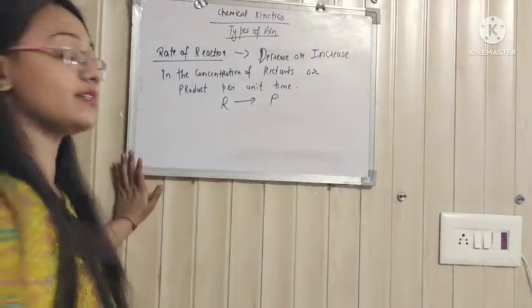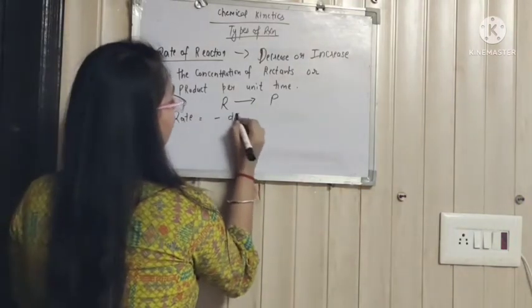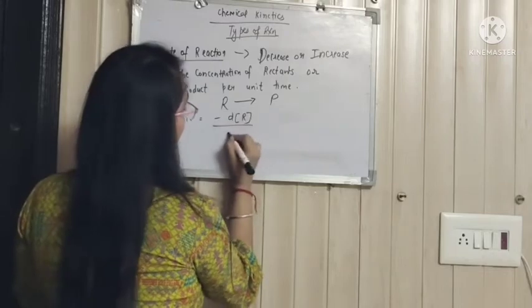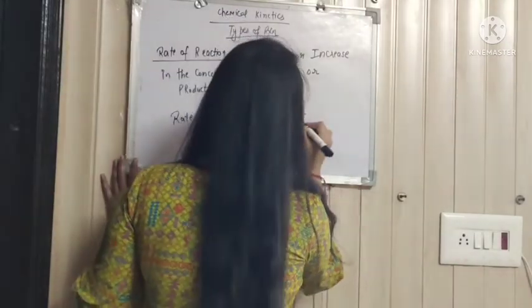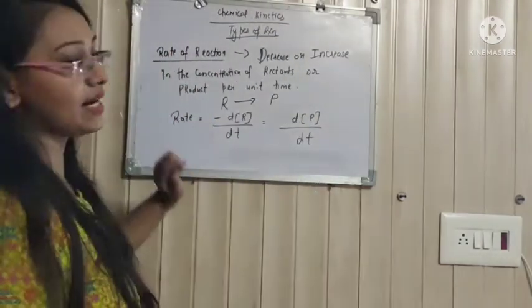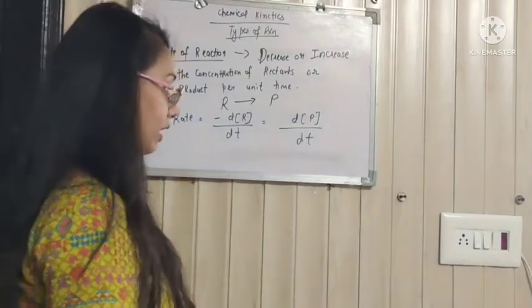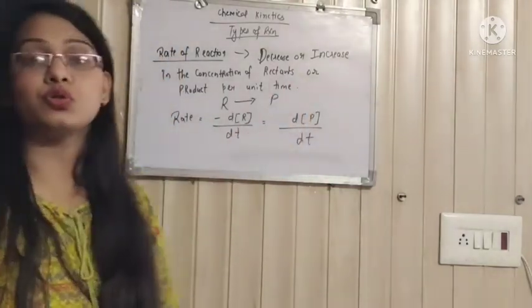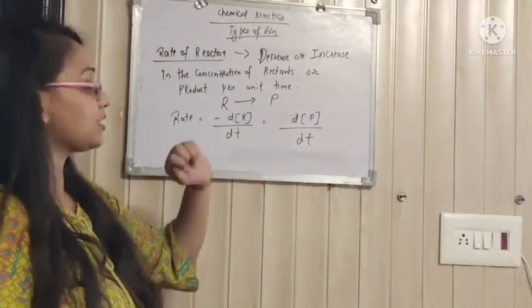Now what's the rate for this reaction? Rate is equal to the decrease in the concentration of reactants per unit time, which is equal to the increase in the concentration of product per unit time. Now why this minus sign? This minus sign represents the decrease in the concentration of R. In this reaction no stoichiometric coefficients are attached. What if there are stoichiometric coefficients attached to it?